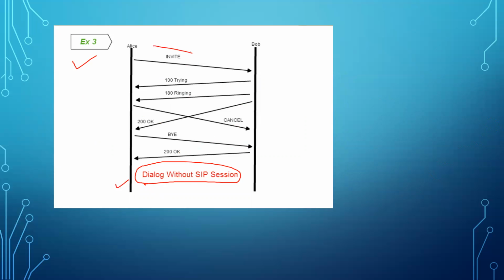Here you can see INVITE is there, then 100 Trying, 180 Ringing, and after this 180 Ringing, this is sending 200 OK, and this is sending a CANCEL request, right? This is sending 200 OK, this is sending a CANCEL request. So the final responses are already there. Now, if you get this one, then it is sending a BYE request, and there is a response of 200 OK. That means this is also a final response.